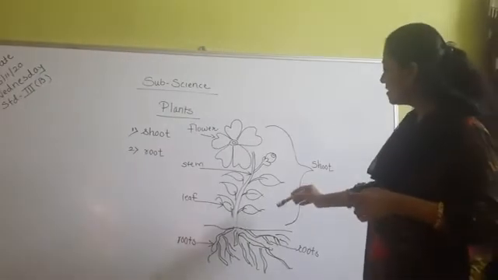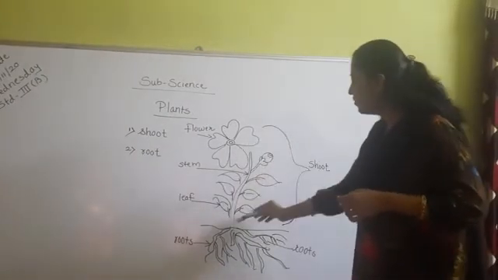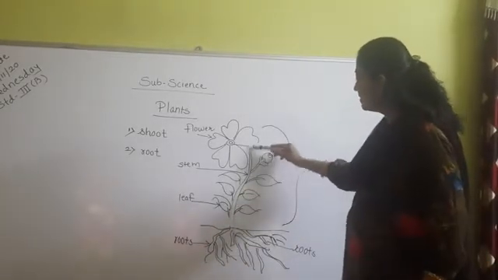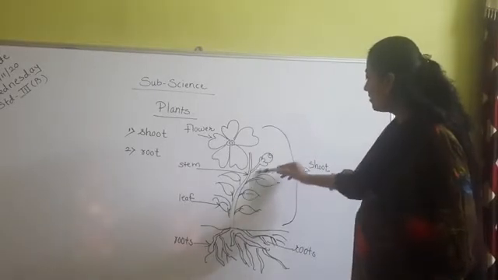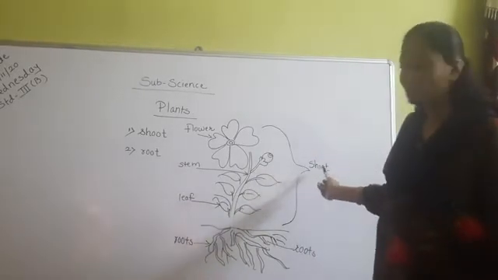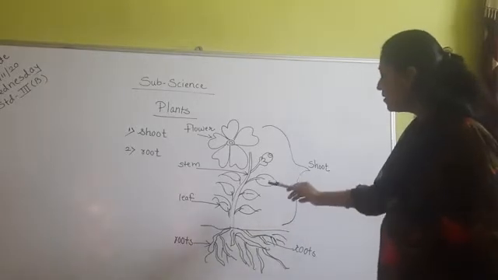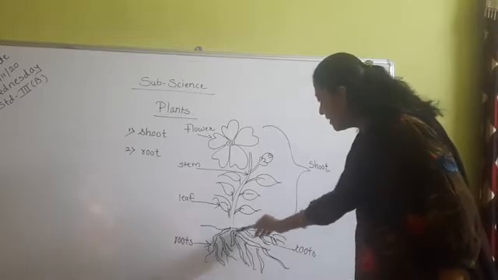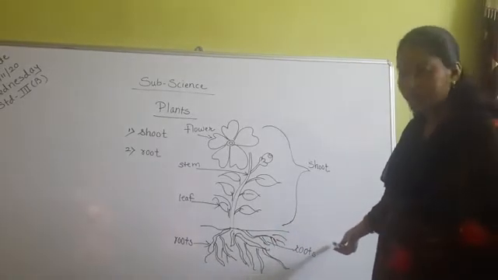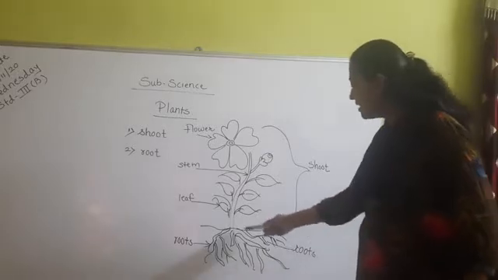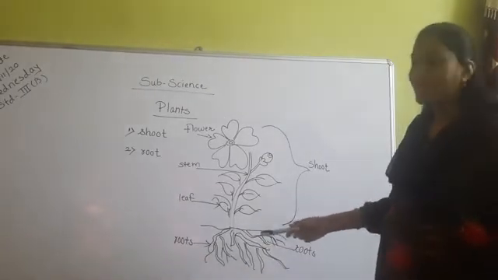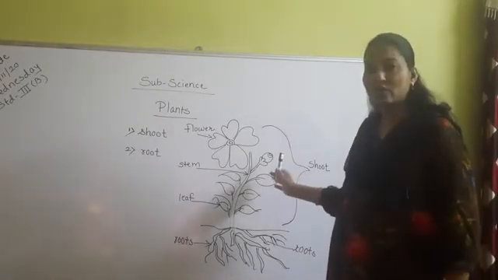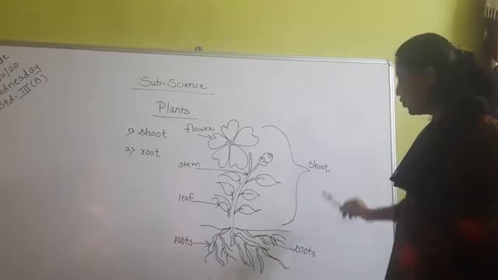This is the ground, and the remaining part that grows under the soil is known as the roots. These roots grow into the soil and hold the soil tightly. Have you understood the meaning of shoot and root?